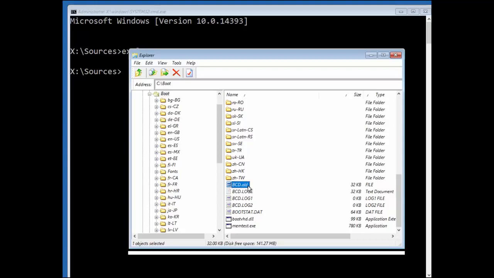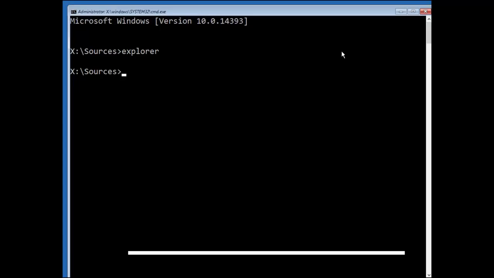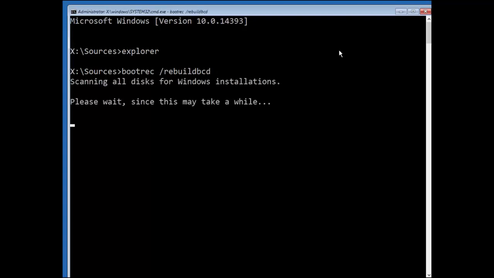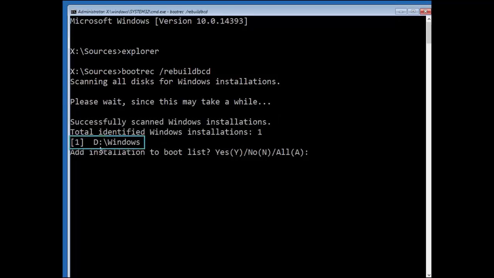Now let's create a new fresh one. Back to the command prompt. Type bootrec space /rebuildbcd. Press enter. This tool will search for Windows installation and list it, so you can confirm that this is your Windows directory by typing yes and pressing enter.